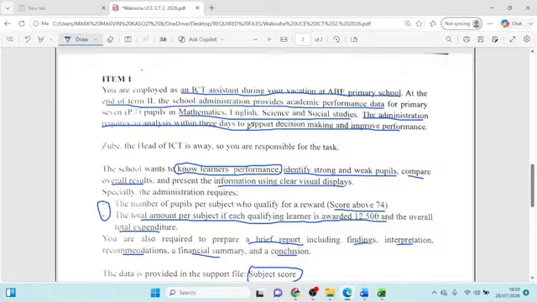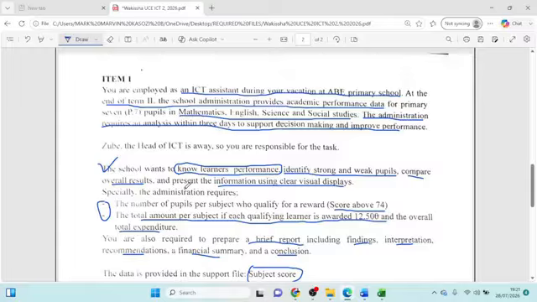And Zube, who is the head of ICT in that school, is not around. So it means that the school wants to know how learners performed. Of course, you should identify strong and weak learners in that class and compare their results. Before I even go to the visual part, in this paragraph they're telling us that the school wants to know learners' performance. Identify strong and weak learners, compare overall results, and present information maybe visually.